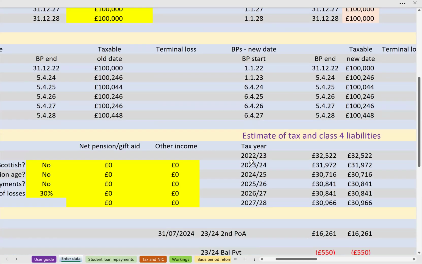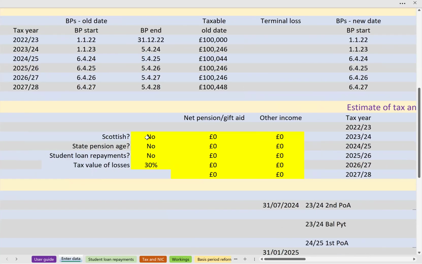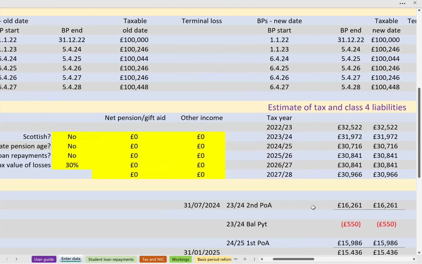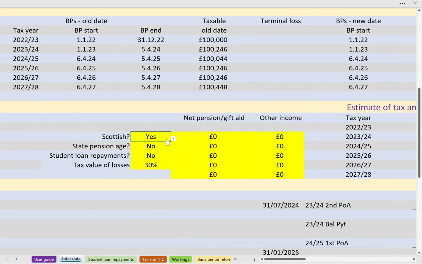Let me show you a couple of other things that the app does before getting into the more interesting stuff. As usual, we can toggle between Scottish and non-Scottish. If I look, for example, at the 16,261 second payment on account for 23-24, if I toggle from non-Scottish to Scottish, then that 16,261 goes up to 17,283 because of the higher Scottish tax rates on non-savings income. Similarly, we can toggle state pension age to get rid of national insurance.